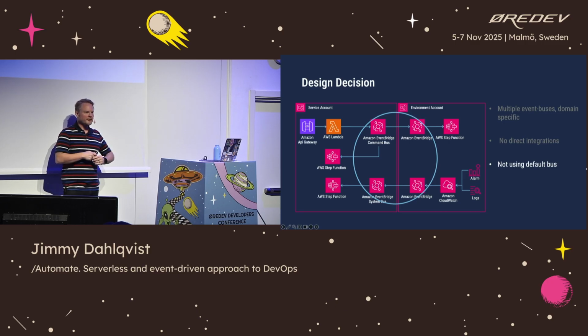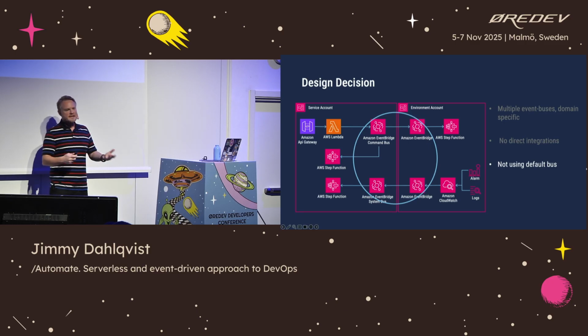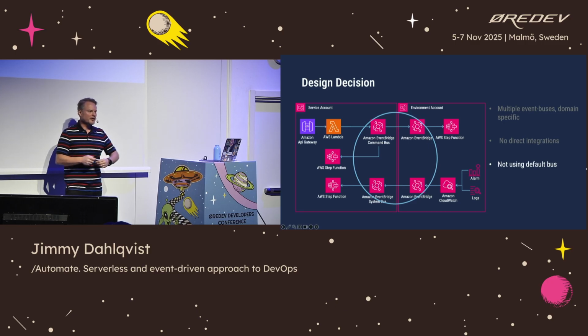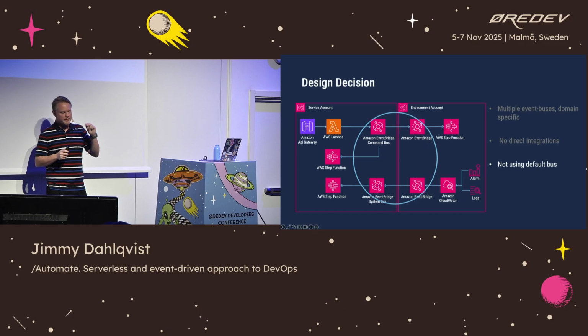That bus is left alone. That's always left for the AWS services to communicate with us. We do not use that for our business logic. That's one of the best practices when building event-driven architectures in AWS and using Amazon EventBridge. Leave the default bus alone. Build and create your own custom buses for your applications.